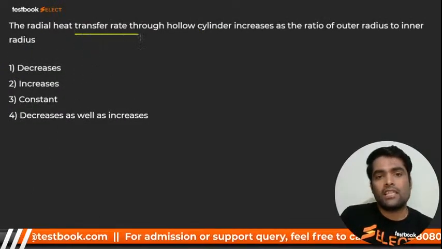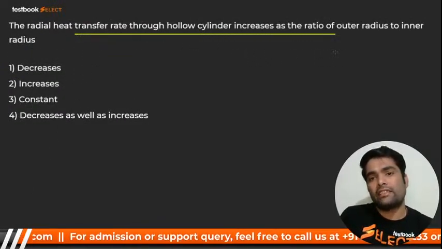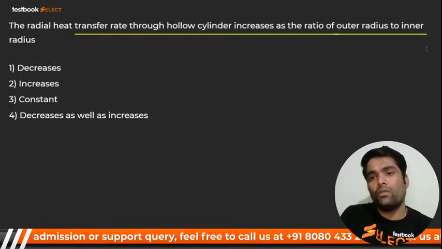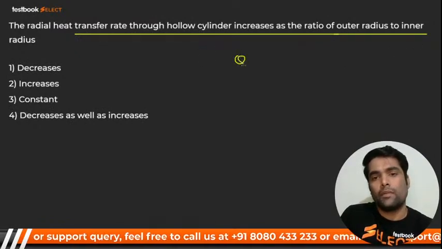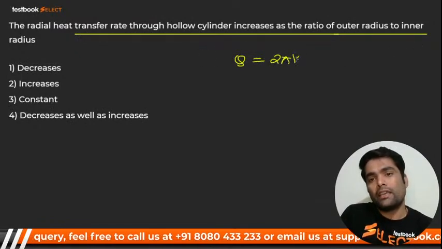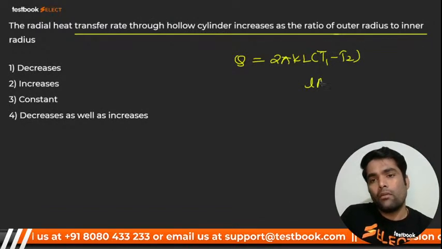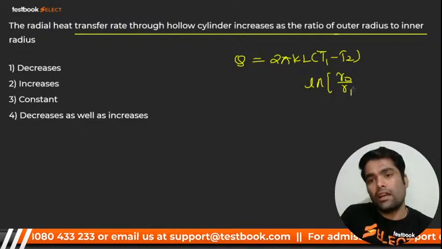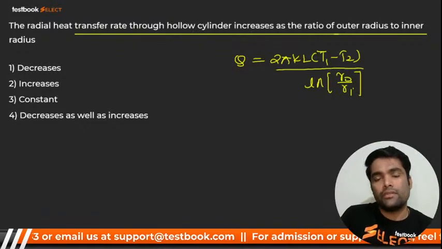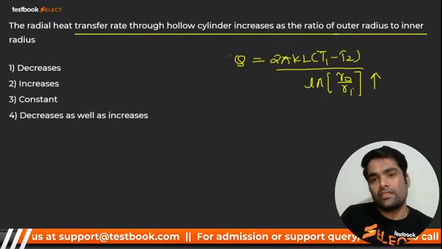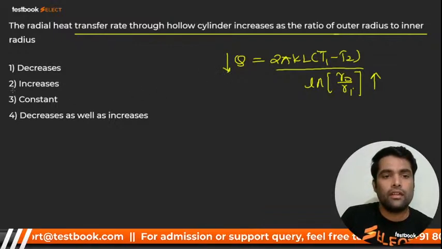The radial heat transfer rate through a hollow cylinder increases as the ratio of outer radius to inner radius... That means, you know that. It is 2 pi k L (T1 minus T2) divided by ln of Ro upon Ri. You know that, right? So it is inversely proportional. So when it increases, the heat transfer is going to decrease, right?